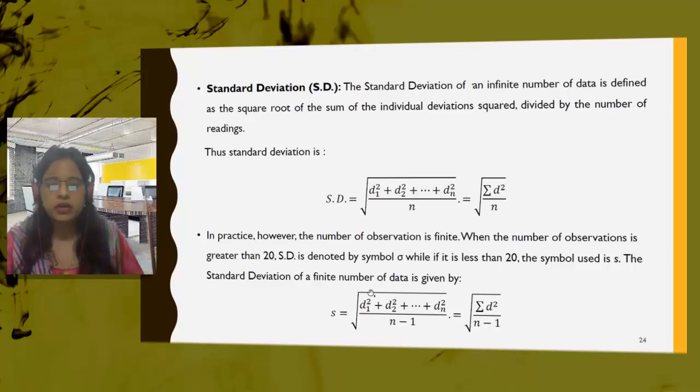The standard deviation of a finite number of data is given by s equal to the square root of d1 square plus d2 square plus up to dn square, divided by n minus 1. The formula changes when the number of observations is less than 20. It becomes summation of d square divided by n minus 1. So this is the formula when the number of observations is less than 20. Otherwise, if the number of observations is more than 20, we will use the earlier formula.